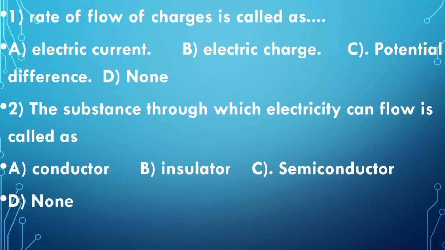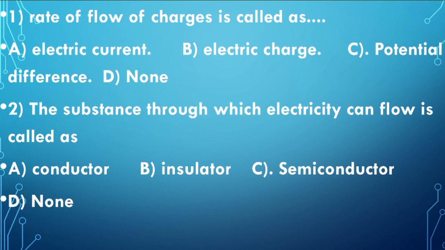The substances in which electricity can flow are called as? The options are conductor, insulator, semiconductor as well as none. So the answer will be conductor, because in the conductor substances the electricity will flow. Okay, so that is the answer.